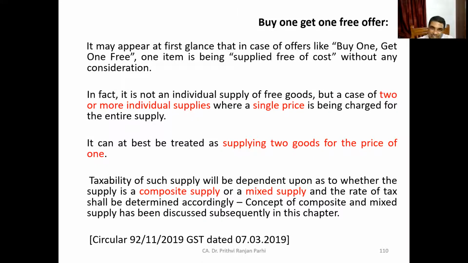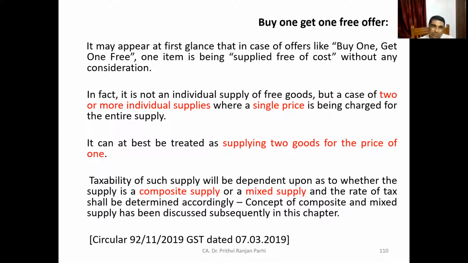And that price also includes the product, the goods which you feel are supplied to you free of cost. So there are 2 or more individual supplies for a single price.